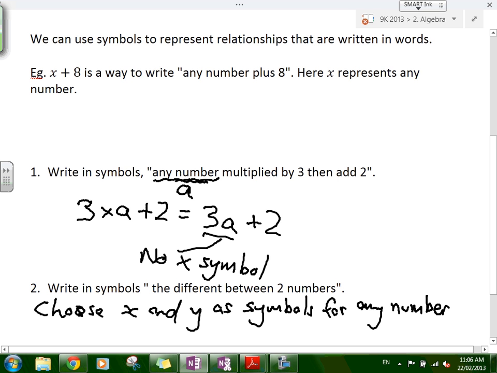And between any two numbers. Like Josh said, for the difference, what operation do we do? Yeah, you subtract. If you want to find the difference between 4 and 3, you do 4 minus 3. If you want to find the difference between 12 and 20, you do 20 minus 12.